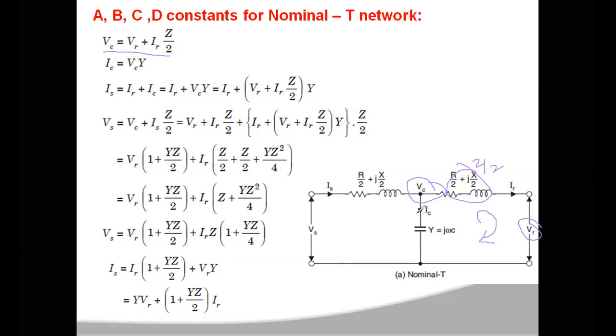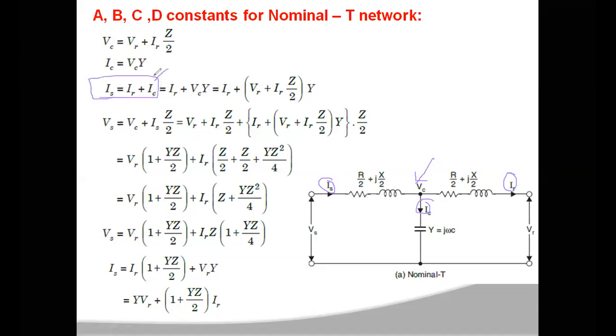And what is IC? IC is the current flowing through the capacitance, which can be expressed as the voltage across the capacitance, VC, by the impedance. This can be written in terms of admittance, so IC is equal to VC into Y. Then you apply KCL at this node. The incoming current is equal to the outgoing current, so IS is equal to IC plus IR.